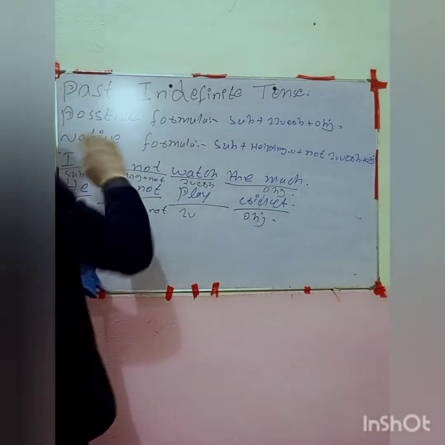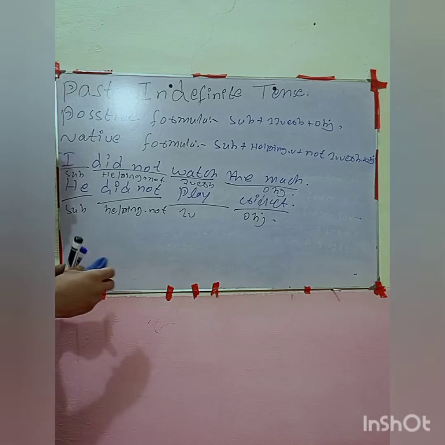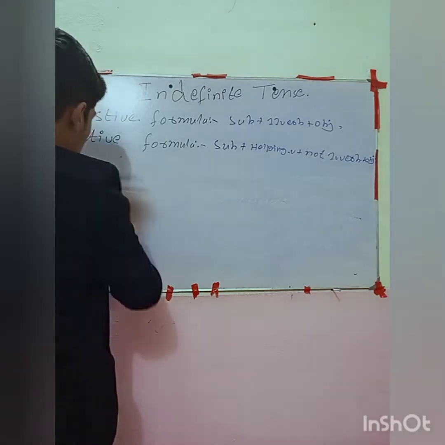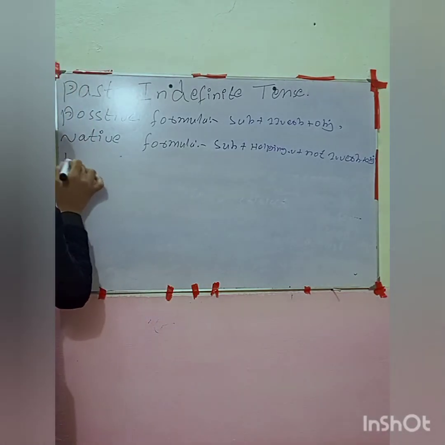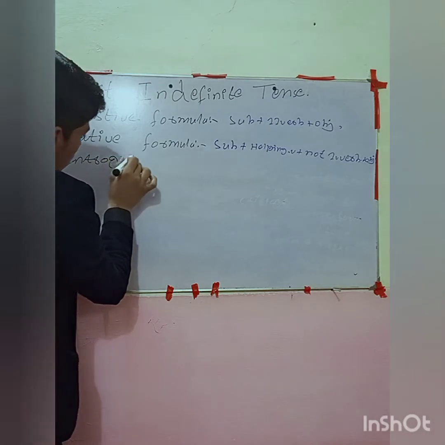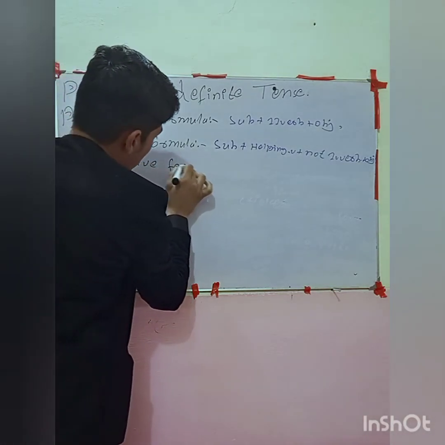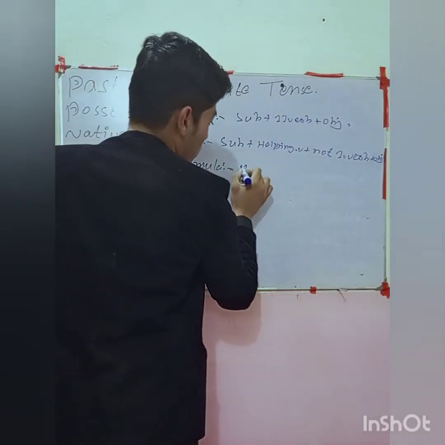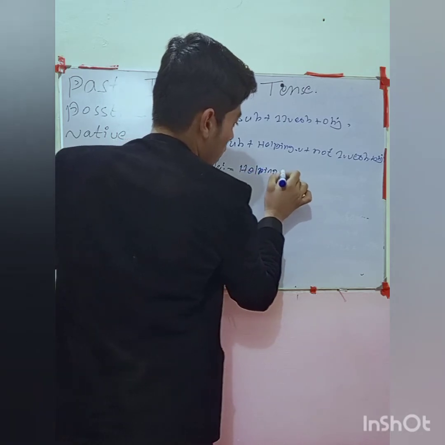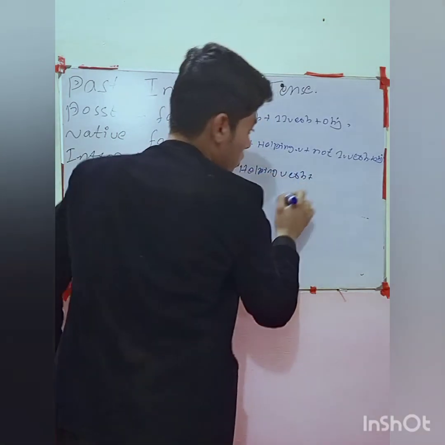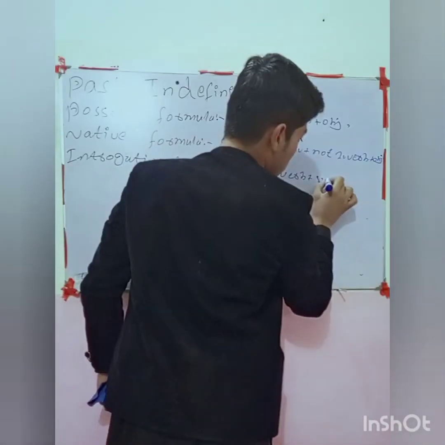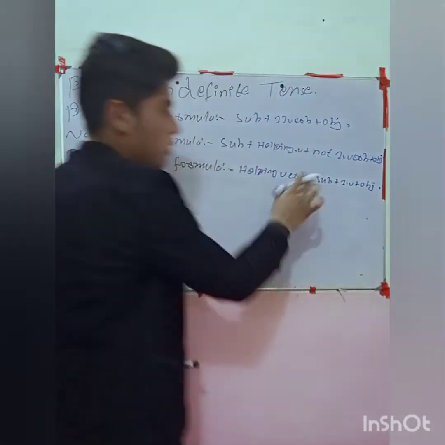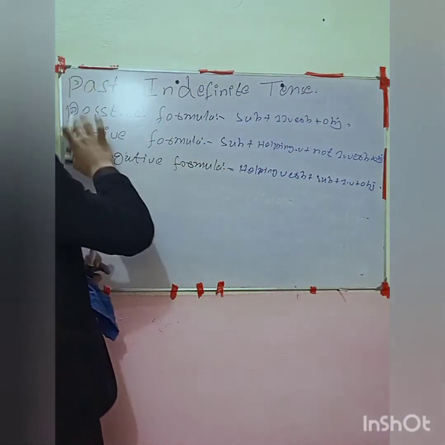So now let me write the interrogative formula. How do you make an interrogative sentence? Let me teach you the method of the interrogative formula. Okay, so now look here. Interrogative formulas. We need to use the helping verb first, right? Helping verb. Then after that we need to use subject plus first form of verb plus object. We need this formula to make the interrogative sentence of past indefinite.